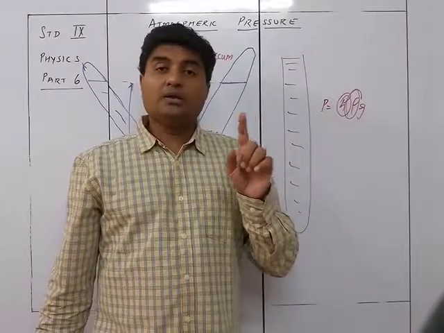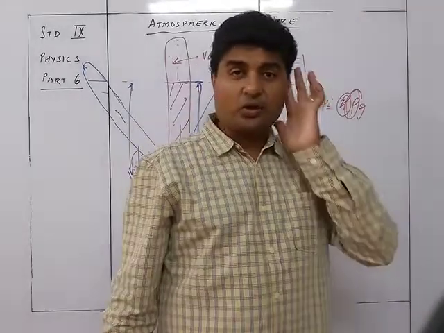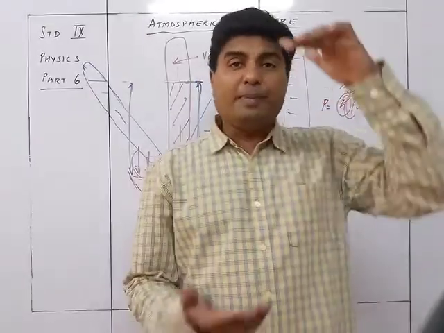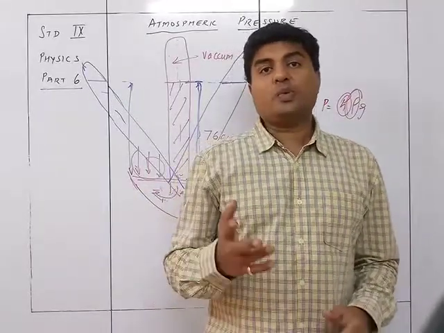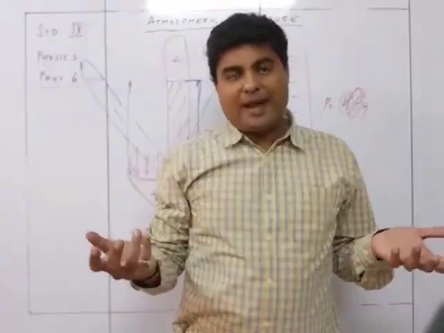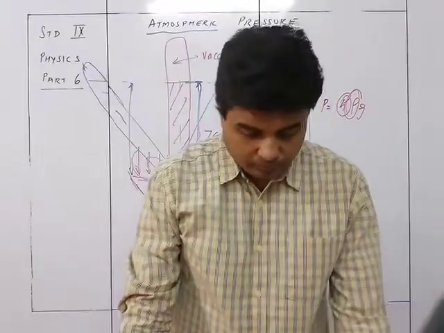That means mercury is 13.6 times denser. So automatically, if I am using water instead of mercury, instead of a 1 meter tube, I will require a 13 meter tube. Okay, so that's why 13 meter tube को पूरा भरना और उसको उल्टा करना madness हो जाएगा. That's the reason it is always better to use mercury.